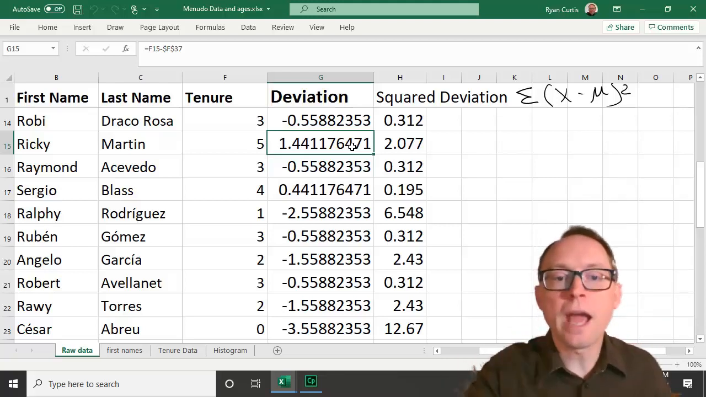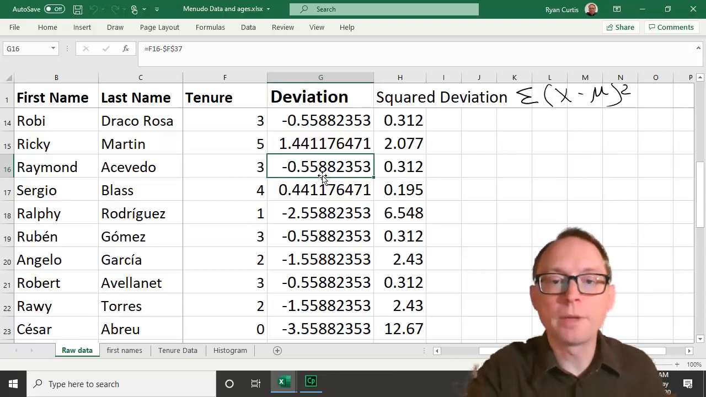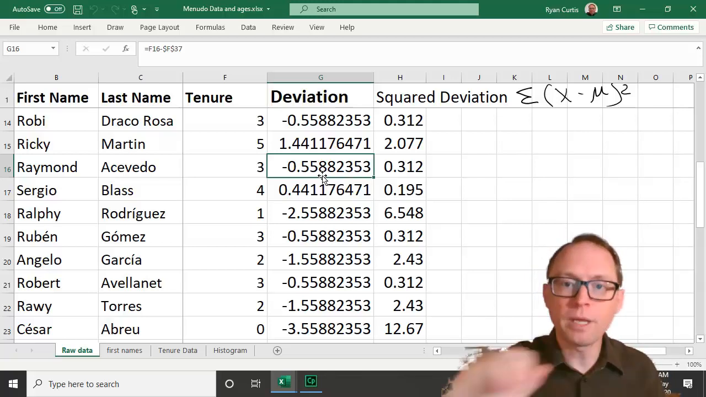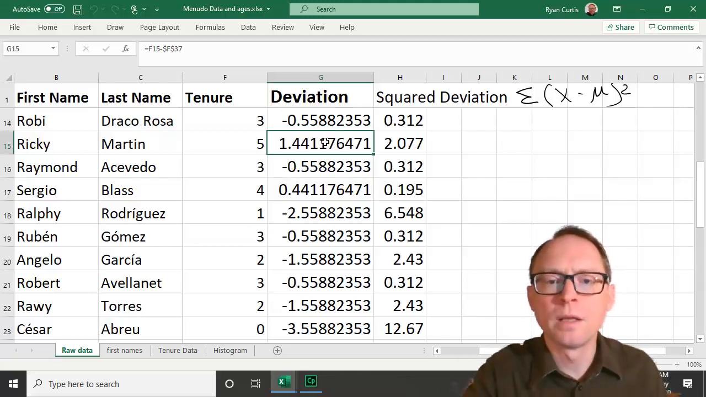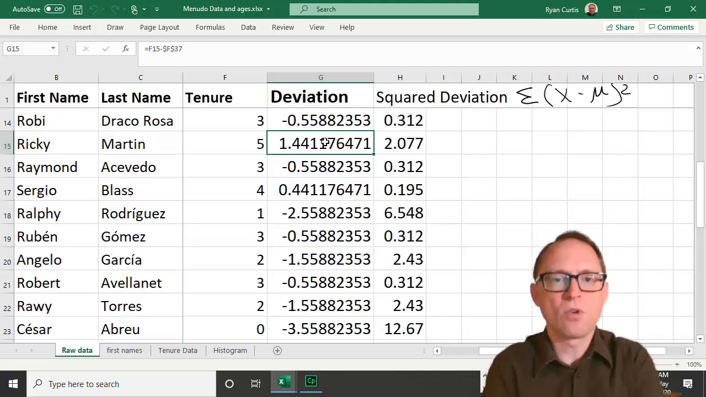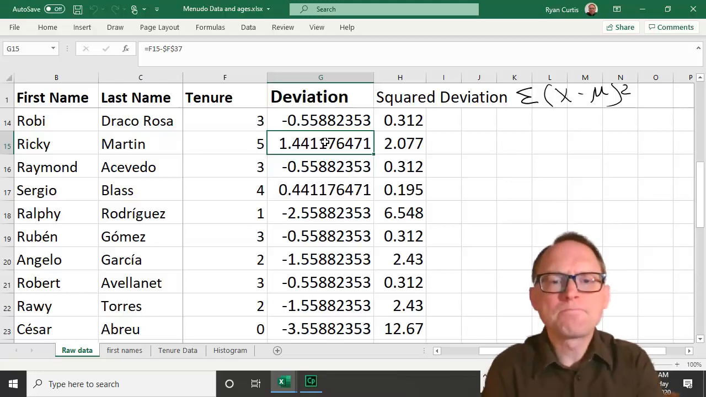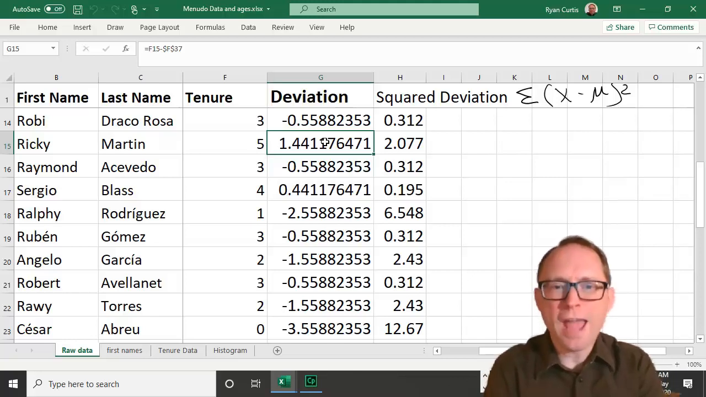If anybody has an average that's below the mean, so for example, Raymond Acevedo only had 3 years instead of 3.56 years, well, then that means that he deviates about negative 0.56 years, right? Below the mean, negative 0.56 below the mean. You're like, okay, great. Well, that's good. He's got more, right? He's not normal. He's strange.